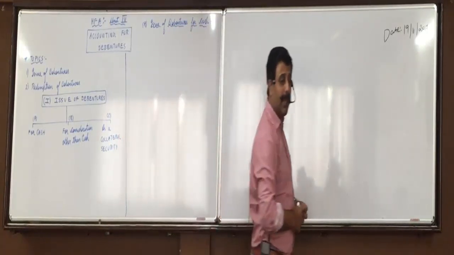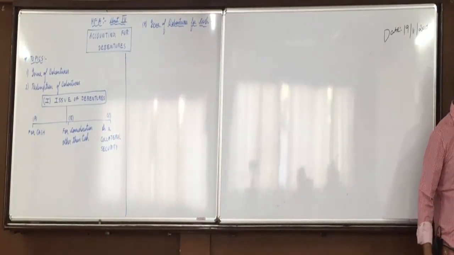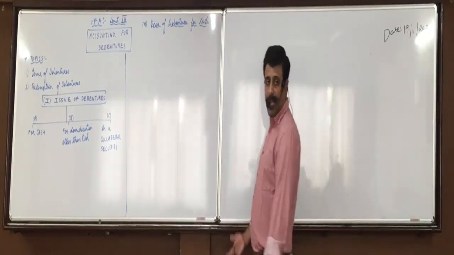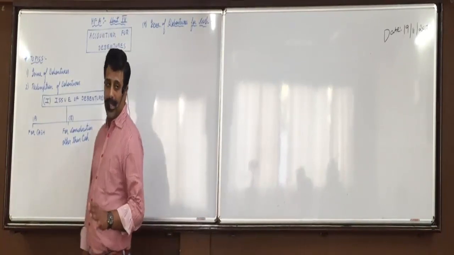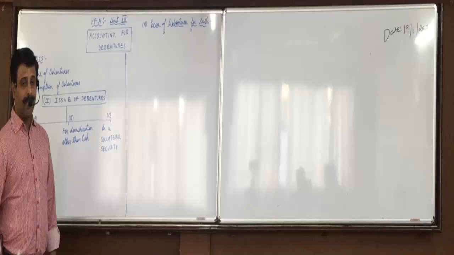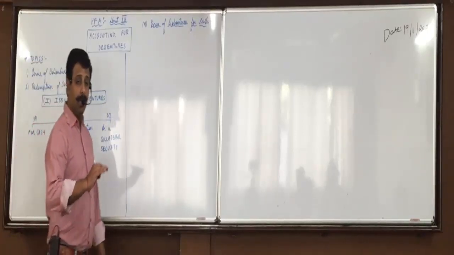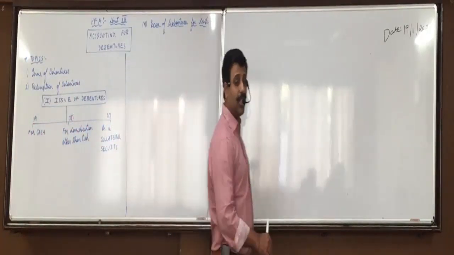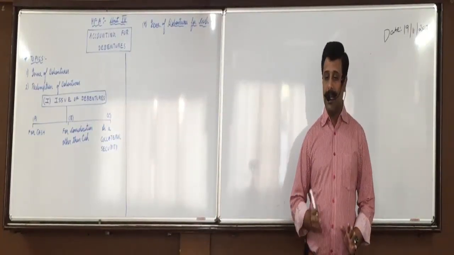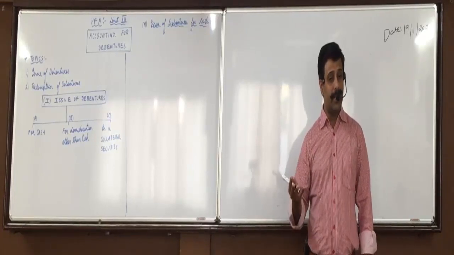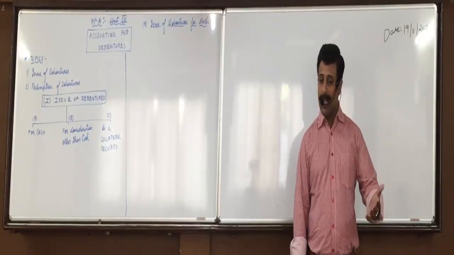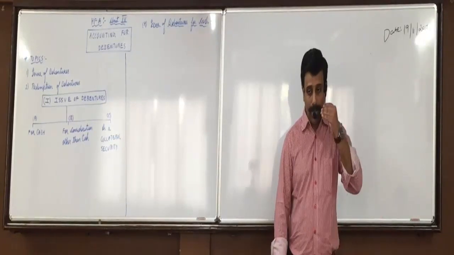If you call any amount with application, then what entry is to be passed in shares? Bank to share application. Then share application to share capital. Here, the words share, capital and application will get replaced with debentures. Instead of share application, you say bank to debenture application. And then debenture application to, you do not say debenture capital, simply debentures. Then the next entry will become debenture allotment to debentures. Then bank account debit to debenture allotment. Then debenture call to debentures and then bank account debit to debenture calls.